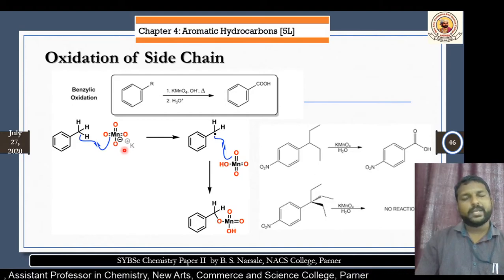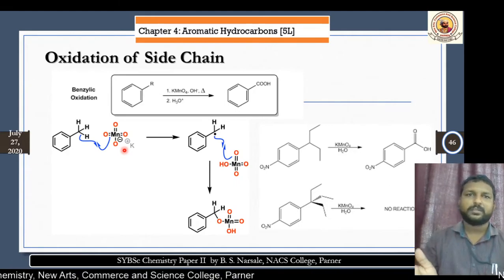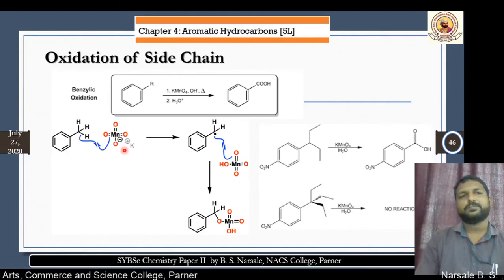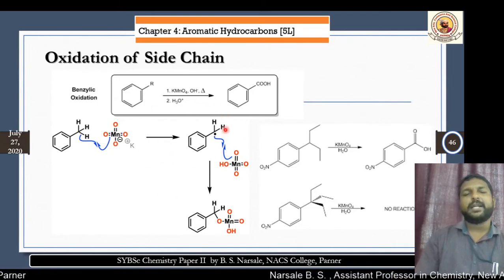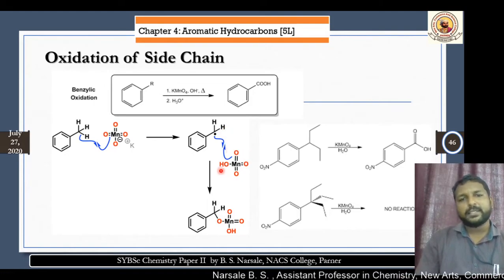Of the two electrons present in a bond, one is given and one remains with that atom. So it is homolytic cleavage, giving this intermediate, a free radical, carbon intermediate. Again, this interacts with KMnO4 and gives the final product.